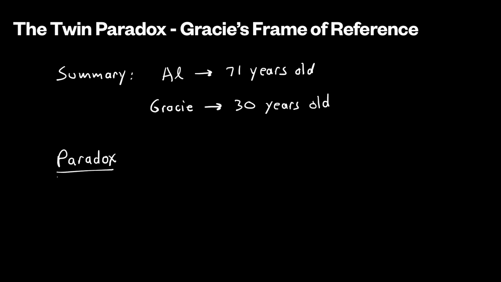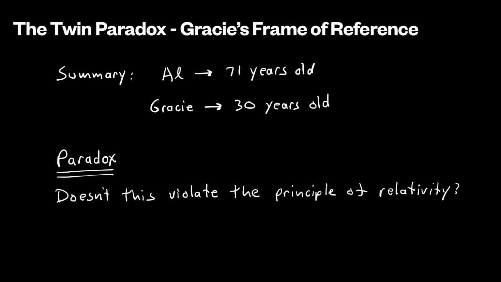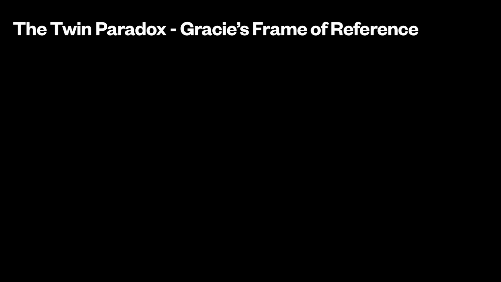Here's the paradox. Doesn't this violate the principle of relativity? When you see someone in relative motion, you think their clock runs slow, but they think your clock runs slow. Neither frame is special. But in this example, both twins agree that Al aged more than Gracie. The symmetry between the two observers is broken. What's the deal? You might pause the video for a moment to see if you can figure out a solution to this paradox.